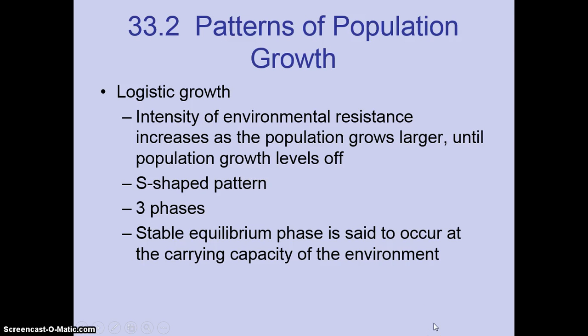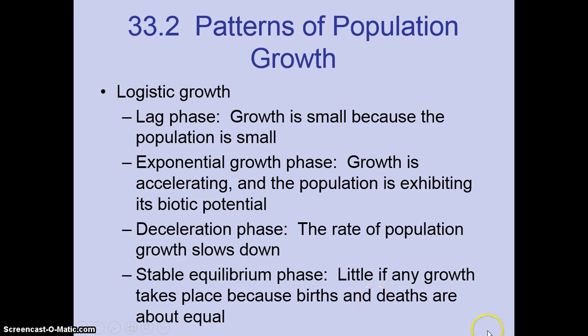Logistic growth. Intensity of environmental resistance increases as the population grows larger until the population levels off, and this forces that J-shaped curve into an S-shaped pattern. And there are 3 phases in that S-shaped pattern. Stable equilibrium phase is said to occur at the carrying capacity of the environment.